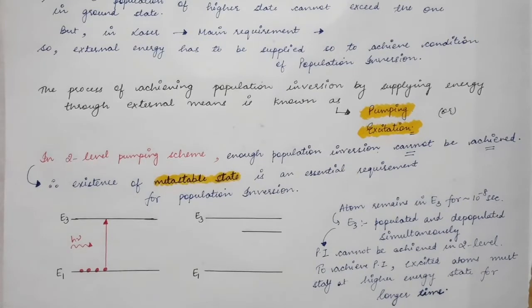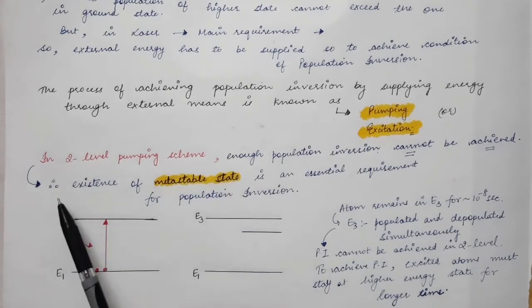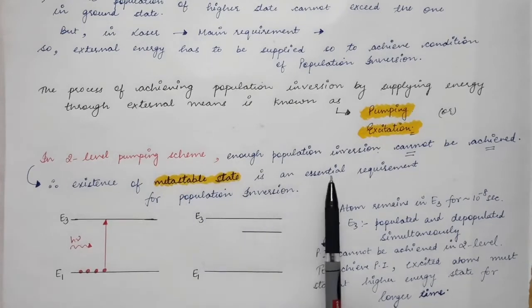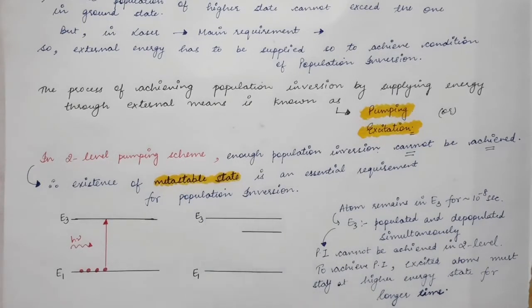So what do we need? We need an energy level whose lifetime is a bit longer, so that atoms stay in the excited state for a long interval of time. Such states are present in certain materials, and we use those materials only for lasing action. Only such materials are useful in lasers. That energy state which has a longer lifetime is called a metastable state. Therefore, the existence of a metastable state is an essential requirement for the population inversion condition. So a metastable state must be present.